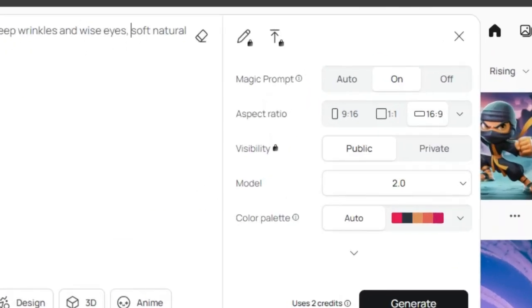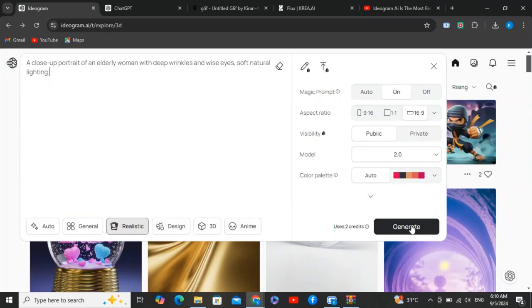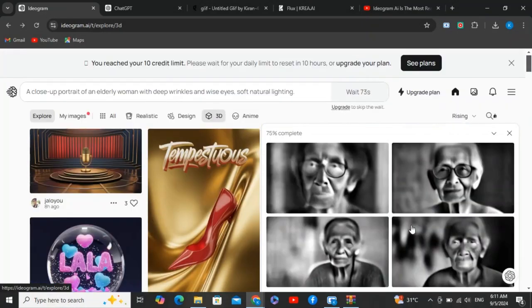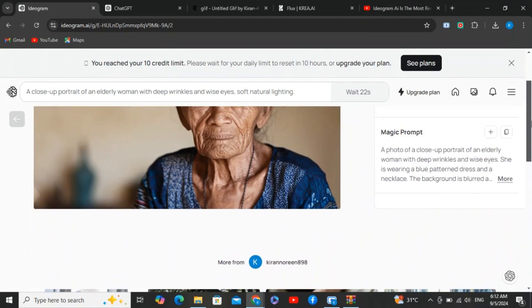Now let's try this prompt, and from the right side turn on the magic prompt, and I'm going to show you what it does. From the filters select the realistic filter and hit generate. So these are the outputs. Just look at the skin texture, eyes, and it looks like a photorealistic image.